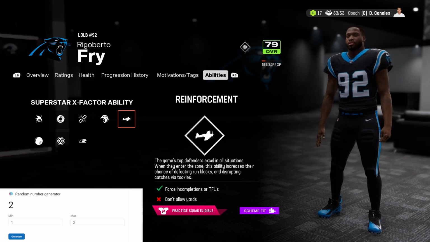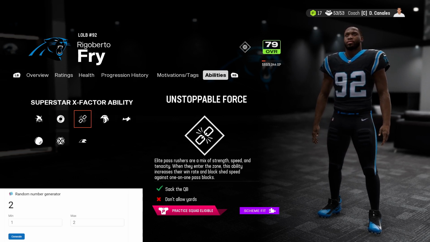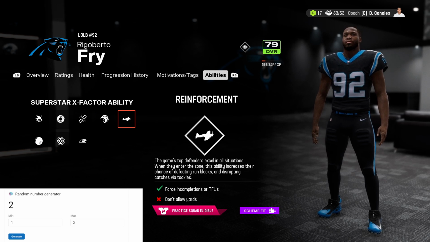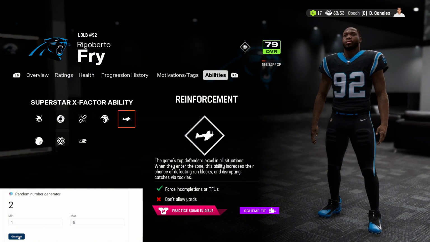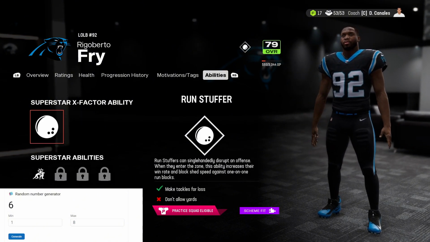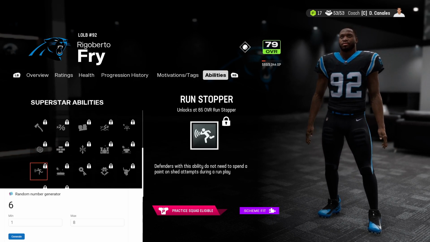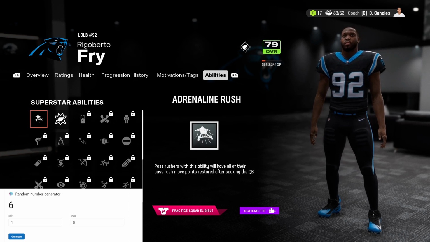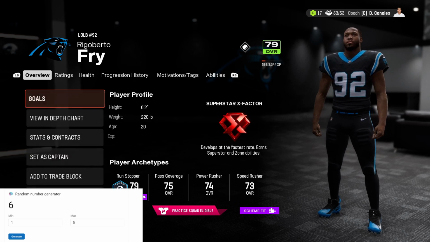We might use the random number generator to spin one of these. So there is in total 8 of these. Let's go ahead and use that random number generator to generate a superstar X Factor ability for him. He gets 6. So it is going to be this bowling ball one. He's a run stuffer. And then the superstar abilities, there's so many that we haven't unlocked. We'll just keep it at what it was originally, which was the form tackler. So 79 overall, Rigoberto Fry.